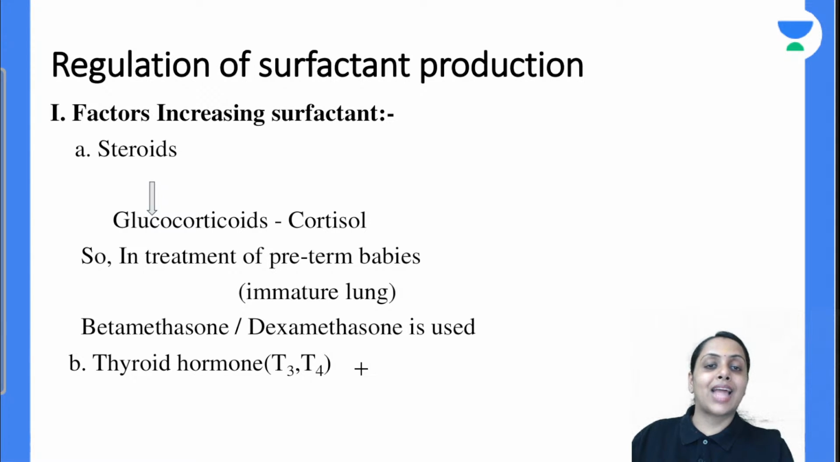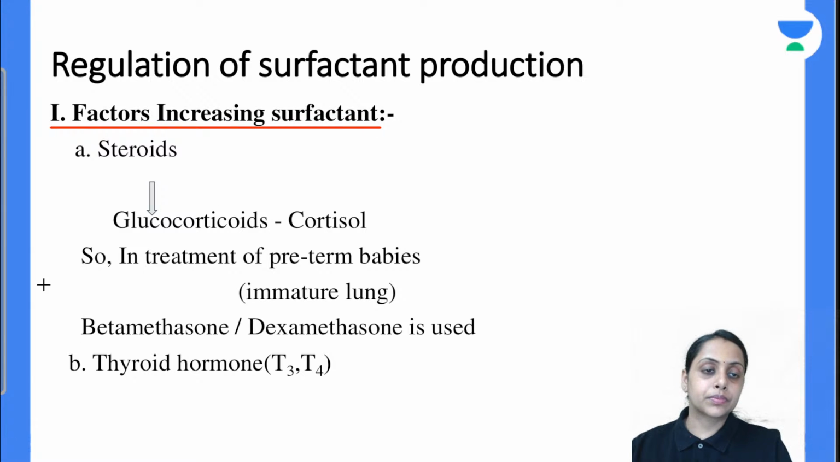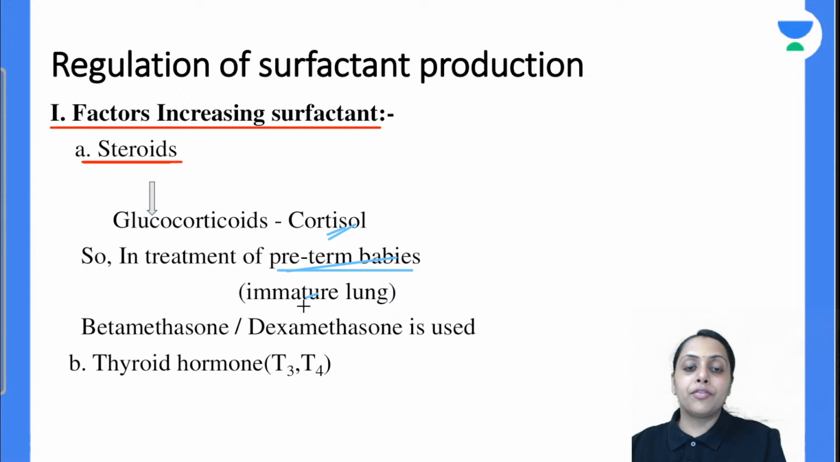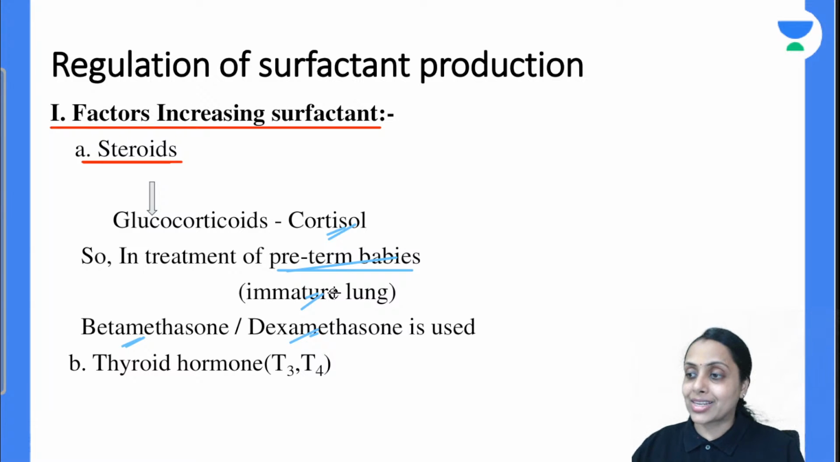There are some factors that increase surfactant production and some factors that decrease it. First, the factors that increase surfactant: first is steroids. Glucocorticoids, that is cortisol, increase surfactant production. So that's why in preterm babies, what will happen? They will have immature lungs, and that's why in preterm babies we give dexamethasone and betamethasone to increase surfactant production in the baby. Okay? Next is thyroid hormone. Thyroid hormones T3 and T4 also increase surfactant production.